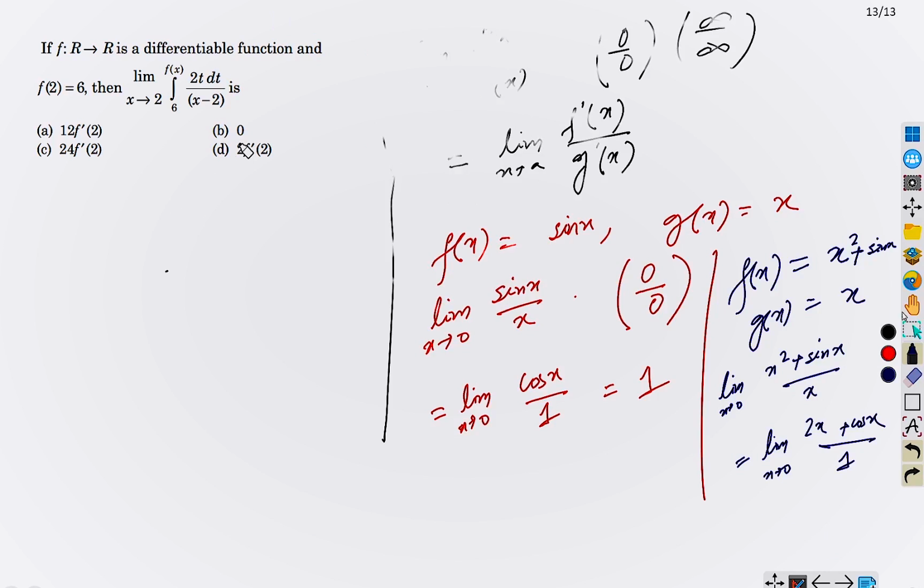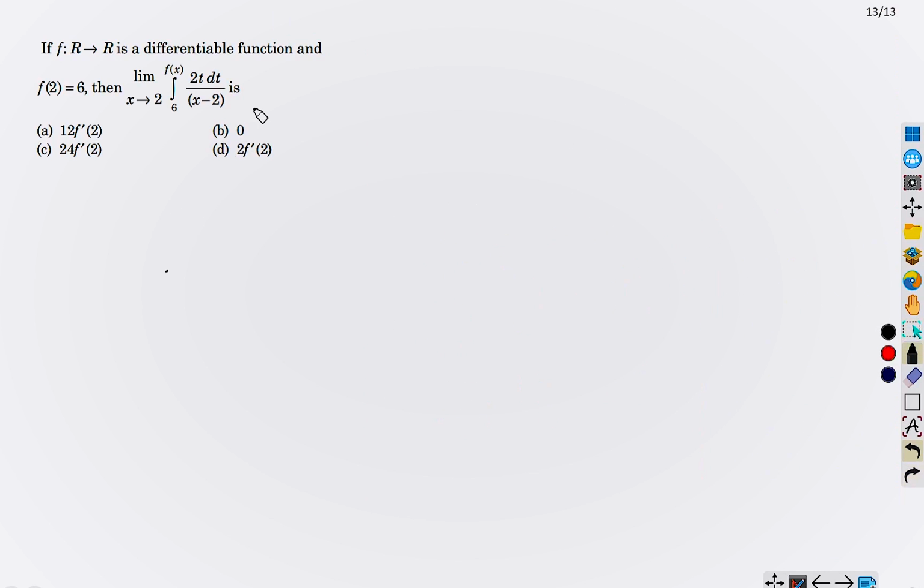So let me just erase this. We have to evaluate this expression. So observe that it is in 0 by 0 form. We have the limit x tends to 2, the integral from 6 to f(x) of 2t dt, divided by x minus 2. The denominator is 0 because x tends to 2.